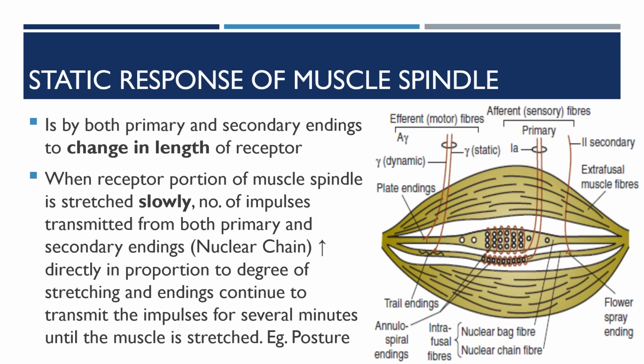of the muscle. This is because the nerves from the primary ending on the nuclear chain fibers show a static response. They discharge at an increased rate throughout the period whenever a muscle is stretched.